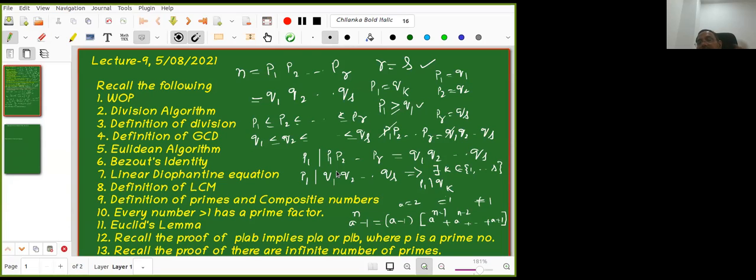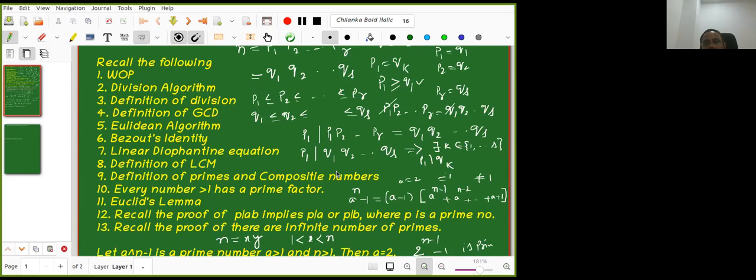Now p1 equals qk. I know that qk is greater than or equal to q1, which is why I wrote greater than or equal to. So I proved that p1 is greater than or equal to q1. Similarly, q1 divides p1 p2 ... pr, so I can prove that q1 is greater than or equal to p1. So I can show that p1 equals q1. So p1 gets cancelled. Similarly, I can show p2 equals q2, p3 equals q3 and so on. If r is not equal to s, on one side I will get 1 and on the other side a product of primes. That is a contradiction. So all of them are equal.